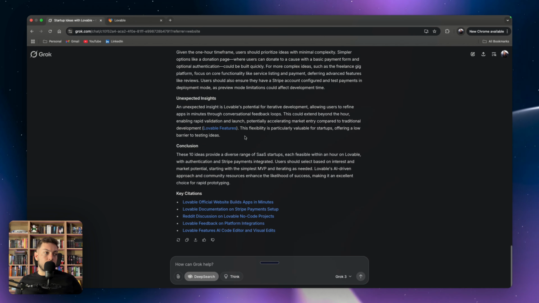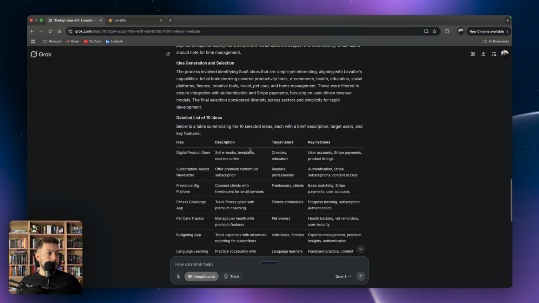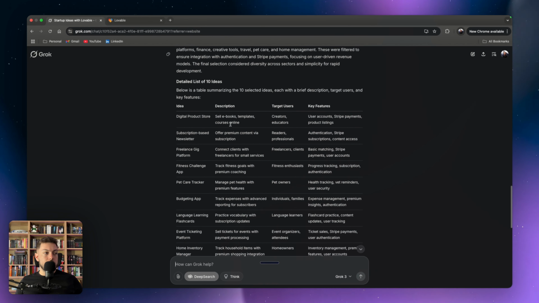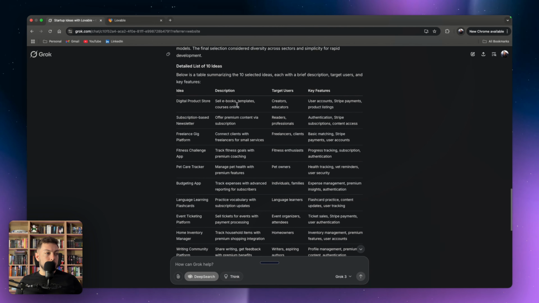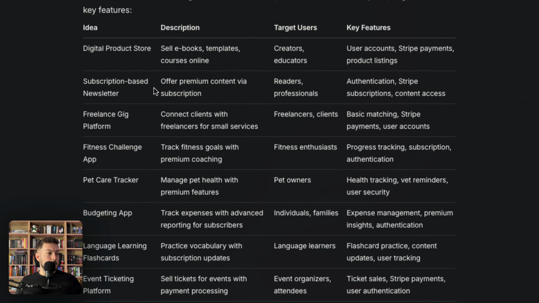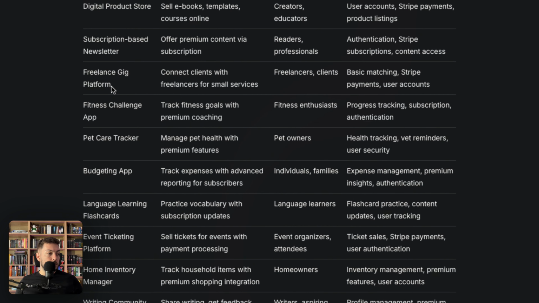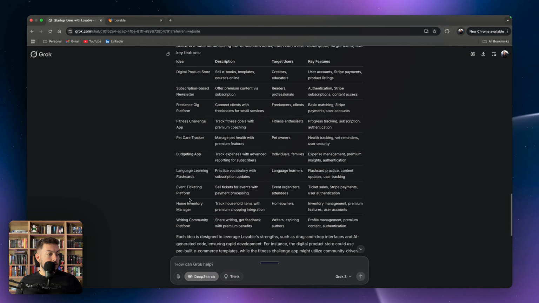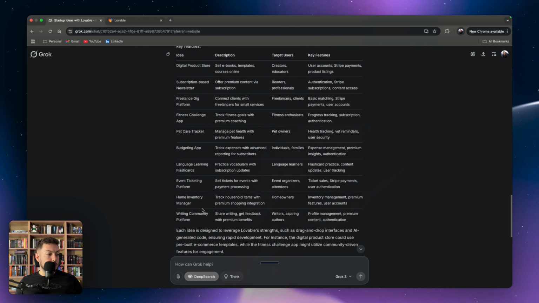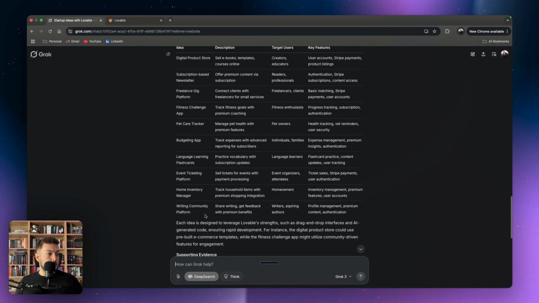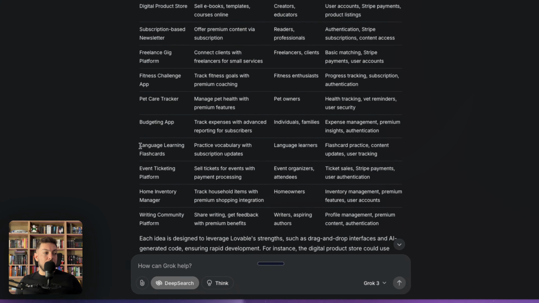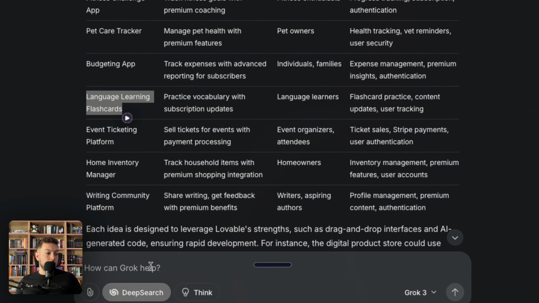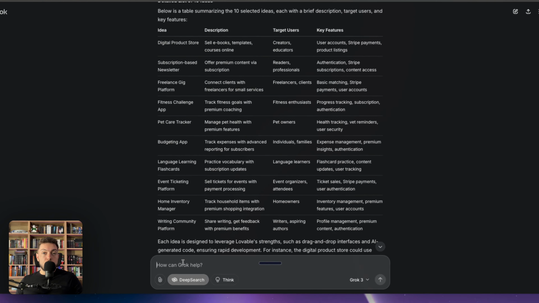DeepSearch. Okay, so Grok's done. So let's go up over here, and we've got a little table of ideas. So the first one here, digital product store, sell ebooks, templates. Okay, no, subscription-based newsletter. Already got one of those. Freelance gig platform, pet care tracker, budgeting app, language learning flashcards, event ticketing platform, home inventory manager, writing community platform. Okay, so we're going to go ahead with the language learning flashcards, and we're going to build out a full SaaS startup just by doing that.